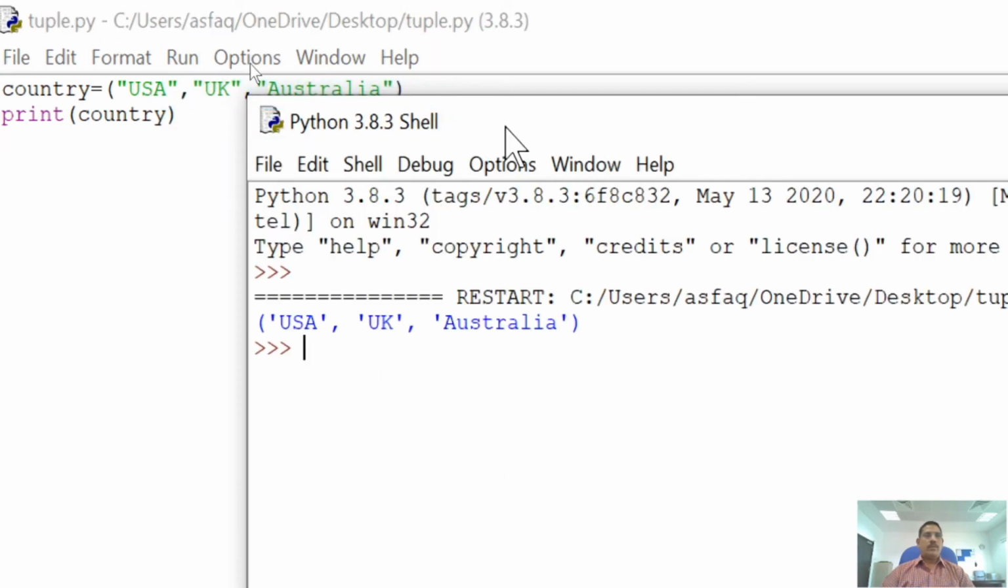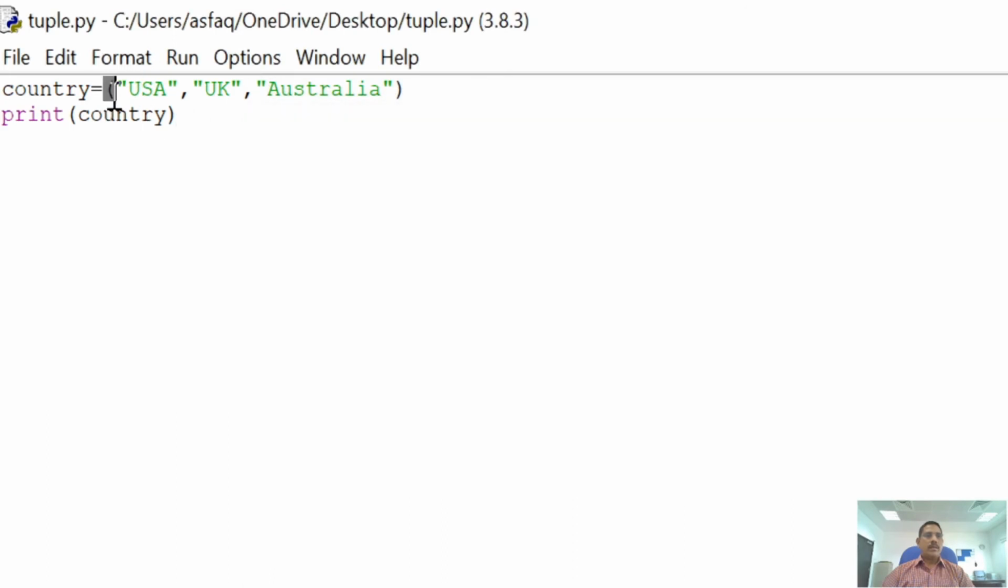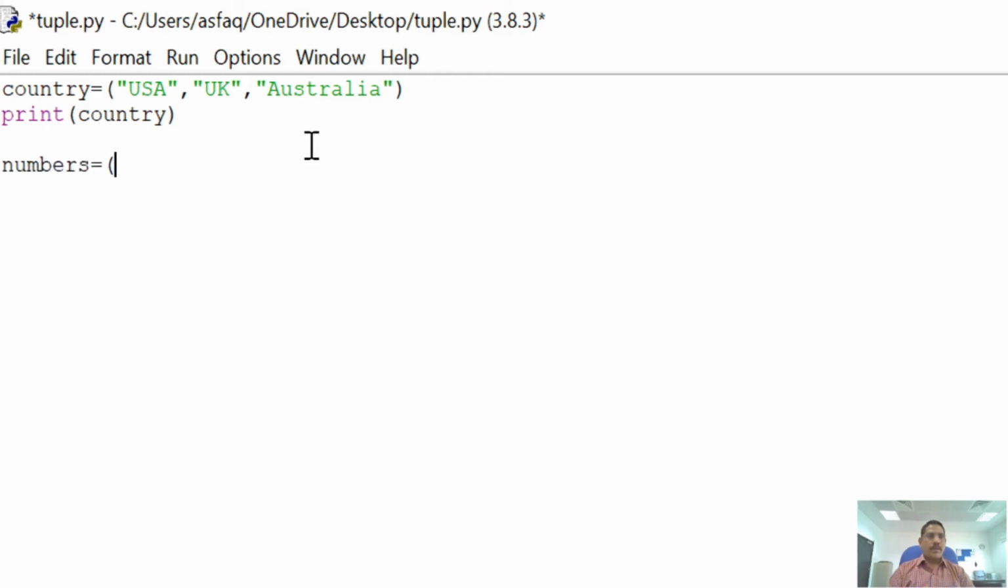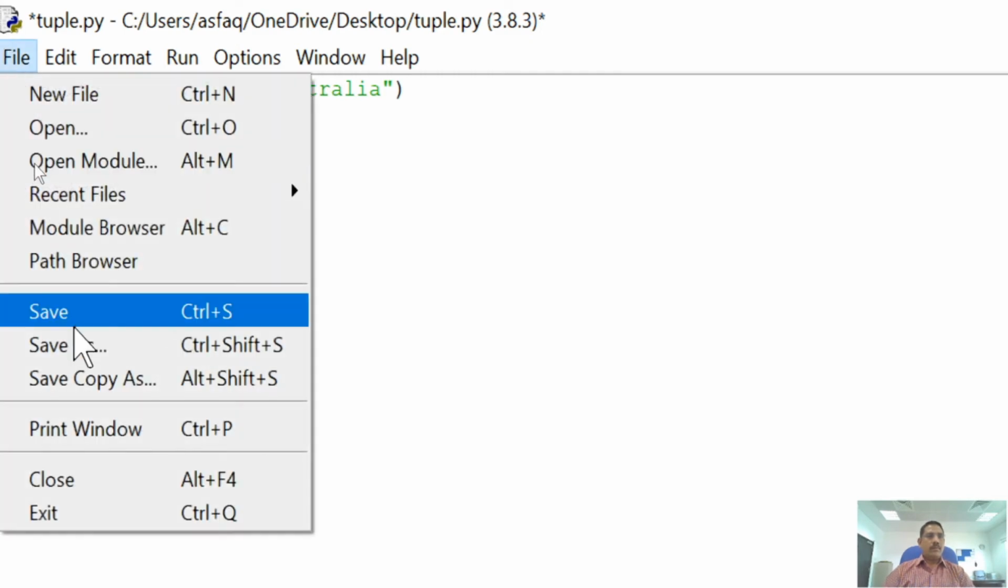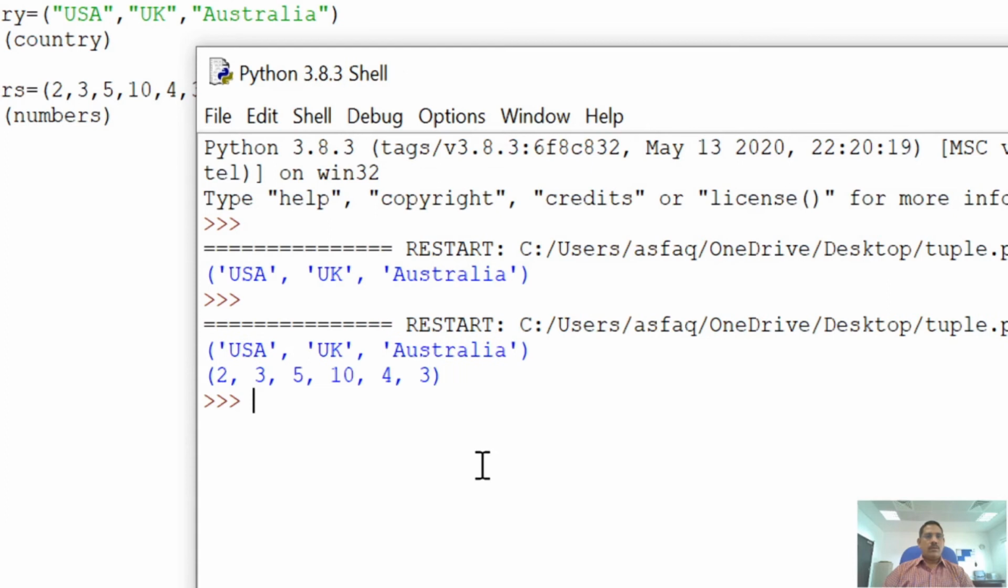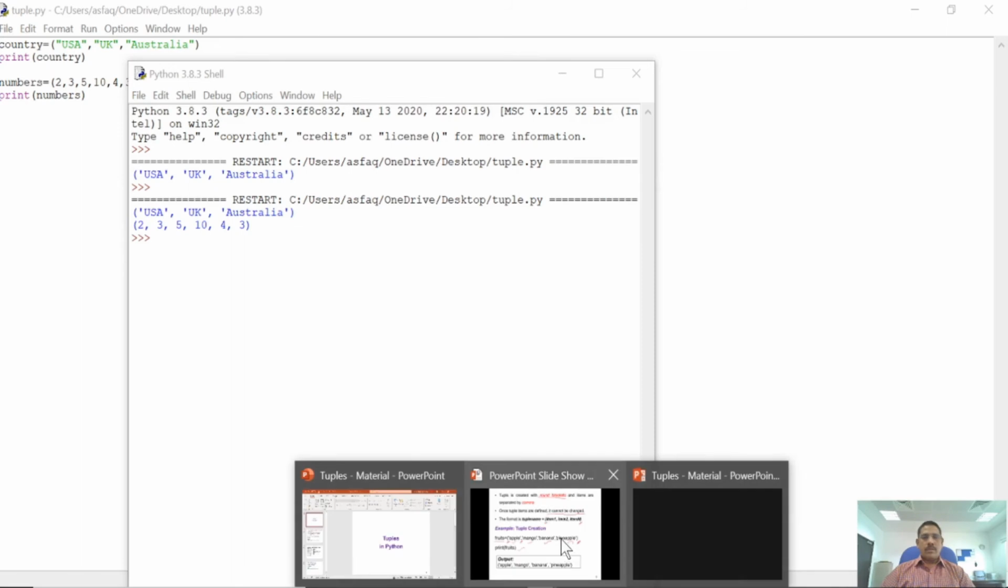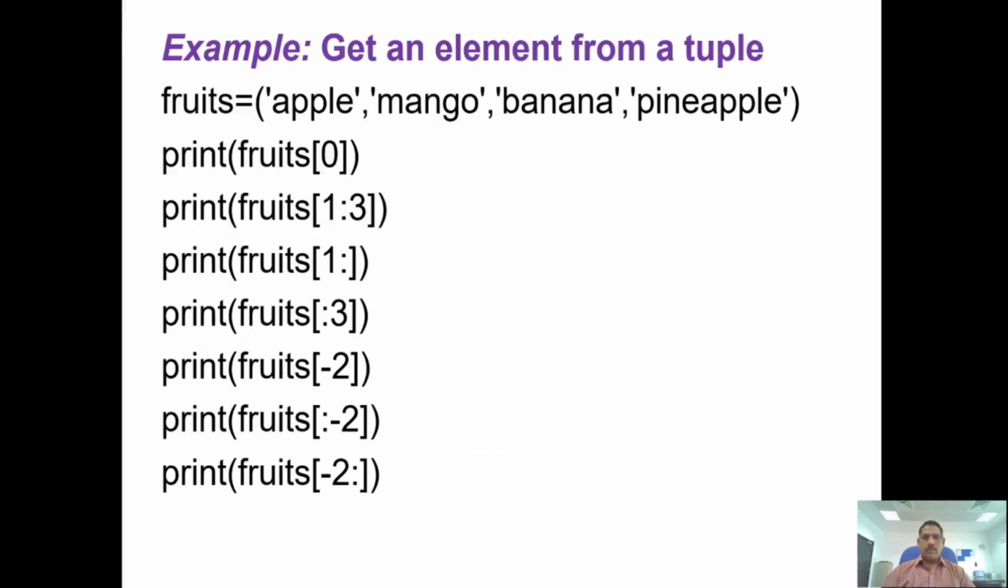The output shows the tuple created with the parenthesis, right? Now we will try the same with numbers, for example numbers equal to open parenthesis, 5, 10, 4, something. Close it, print numbers, save the program and run it. Now you will get the answer. So this is the way tuples are created. I'll go back to the screen. Now the tuple is created, and we will move to the next example.